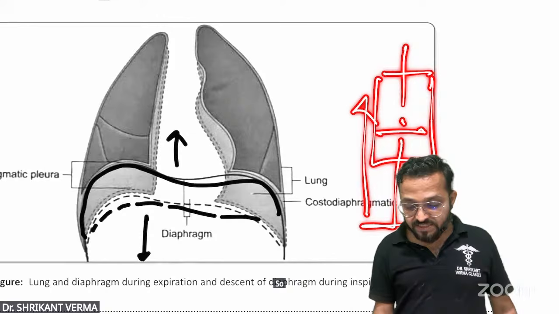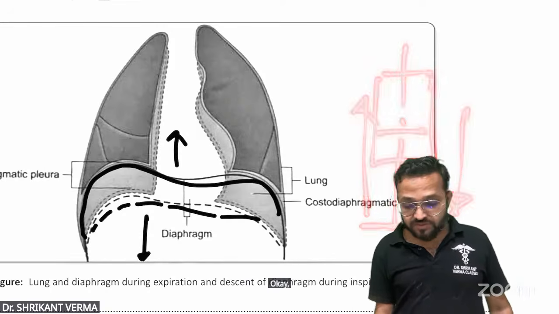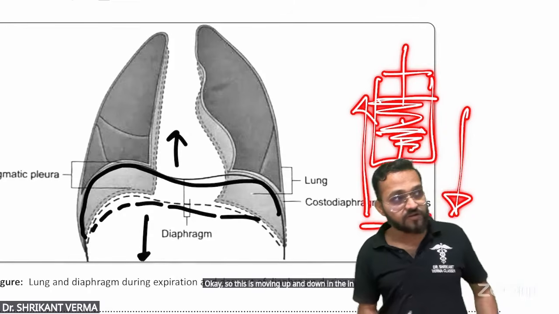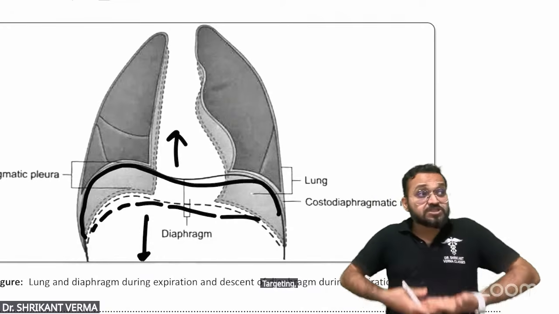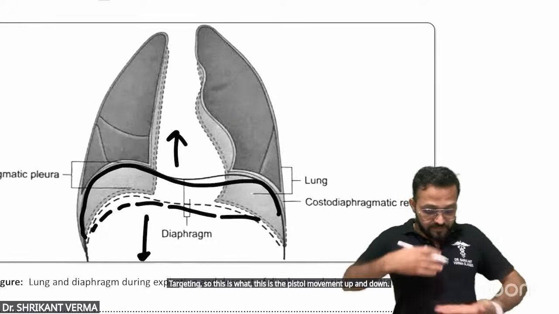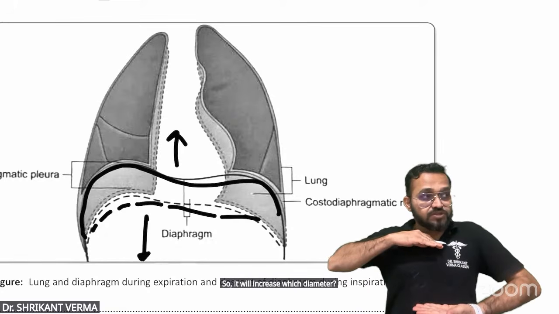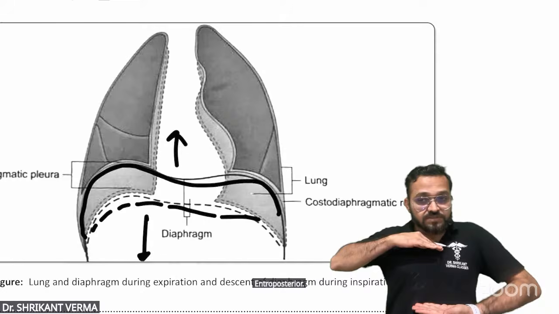So you are injecting. This is moving up and down in the injection, or otherwise you can take the example of the pichkari. Are you getting it? This is the pistol movement, up and down. So it will increase which diameter? Anteroposterior, transverse, or vertical?